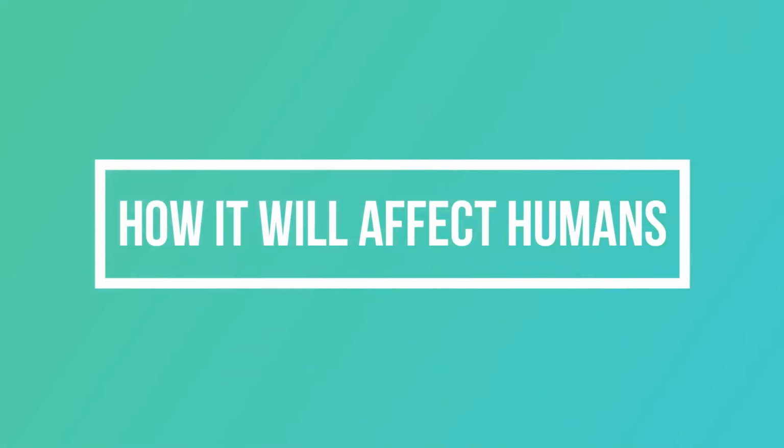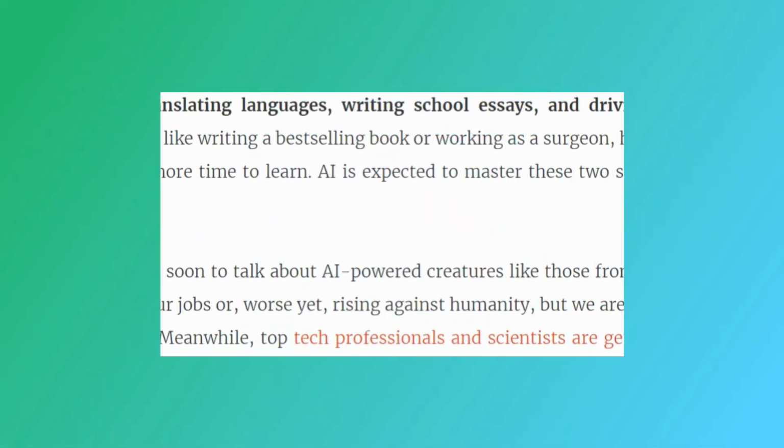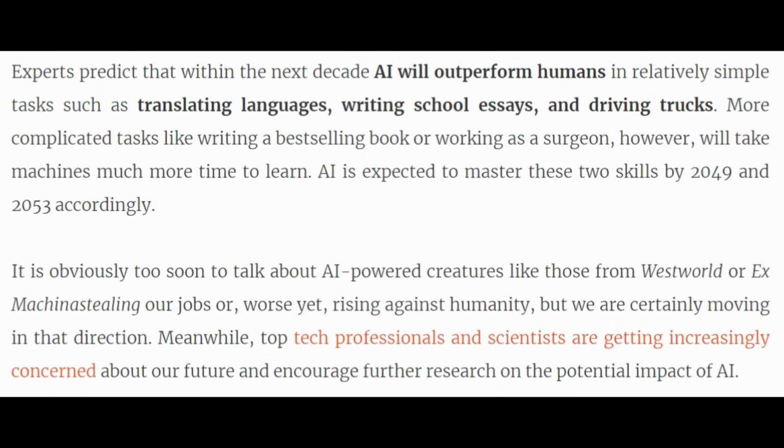Next, we are going to see how artificial intelligence will affect humans. Experts predict that within the next decade AI will outperform humans in relatively simple tasks such as translating languages, writing school essays, and driving trucks.